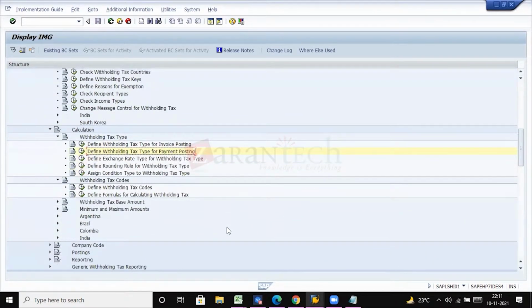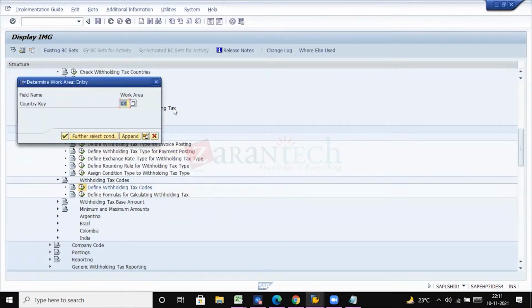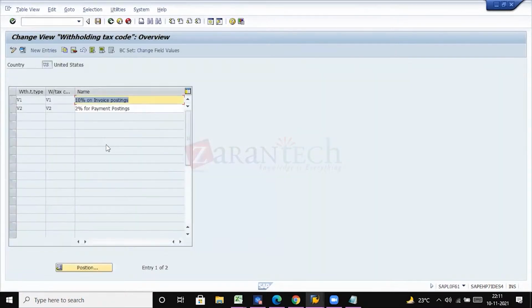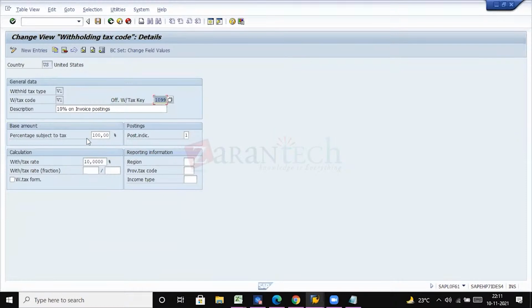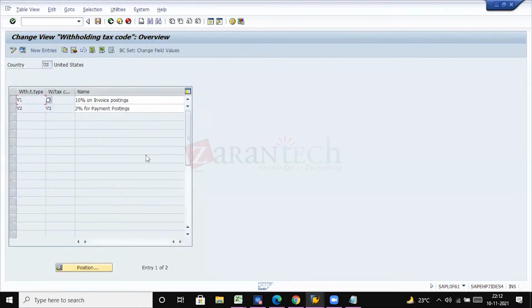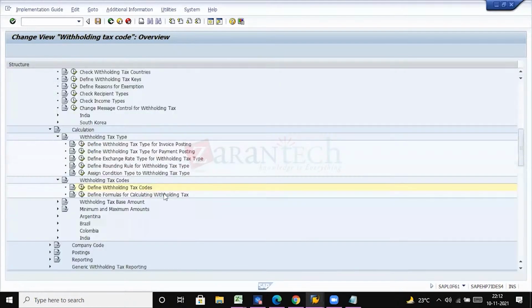And then we'll be defining withholding tax codes. Give the country code. If you see here, for the already defined withholding tax code, here we are mapping the rates. Okay, so how to link that section code for the withholding tax?